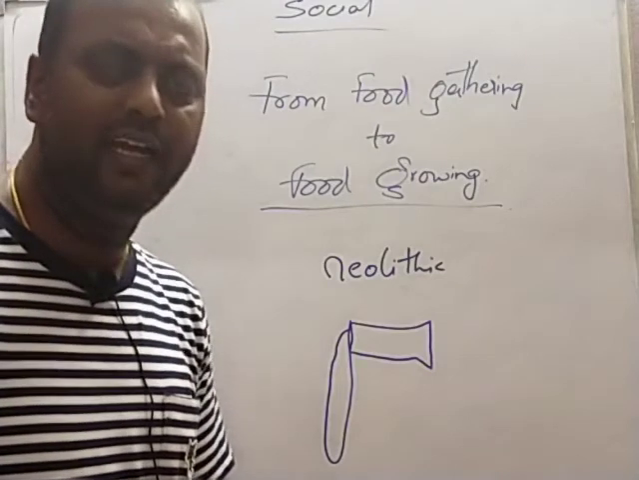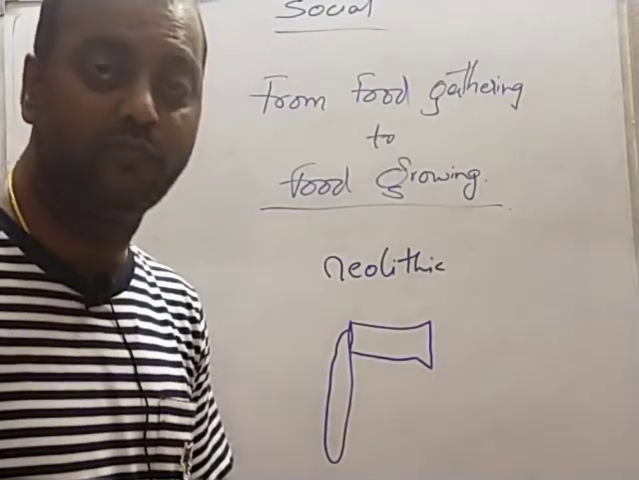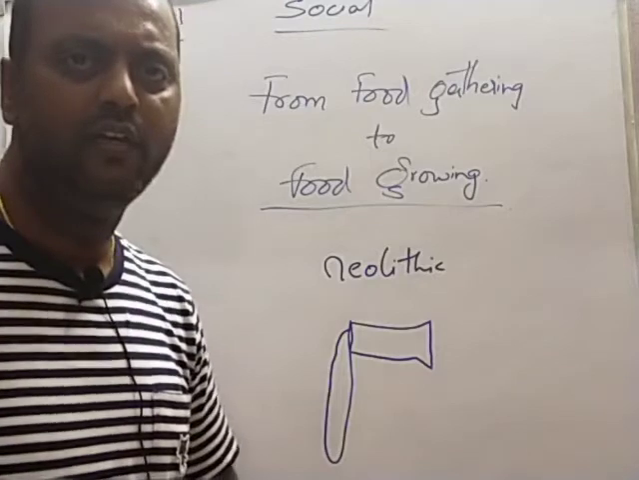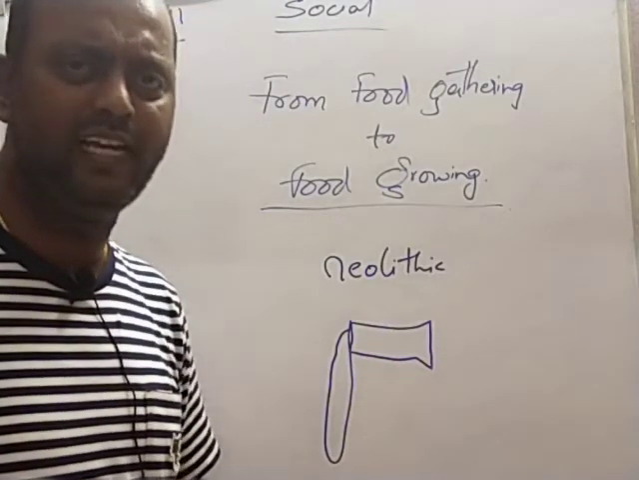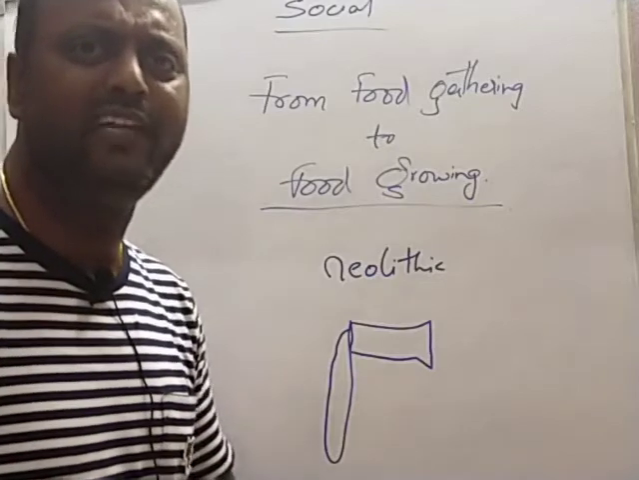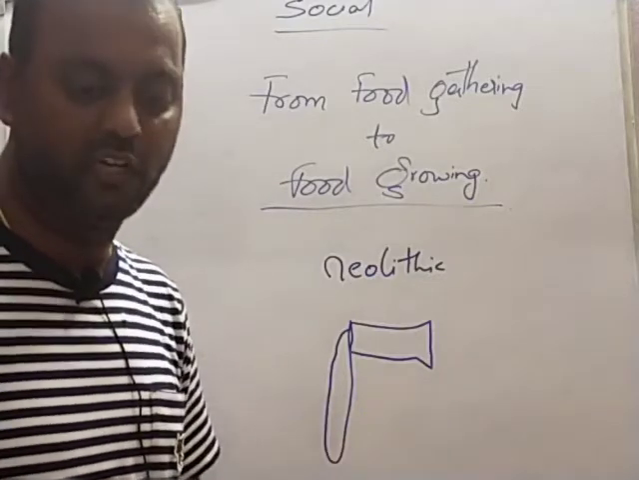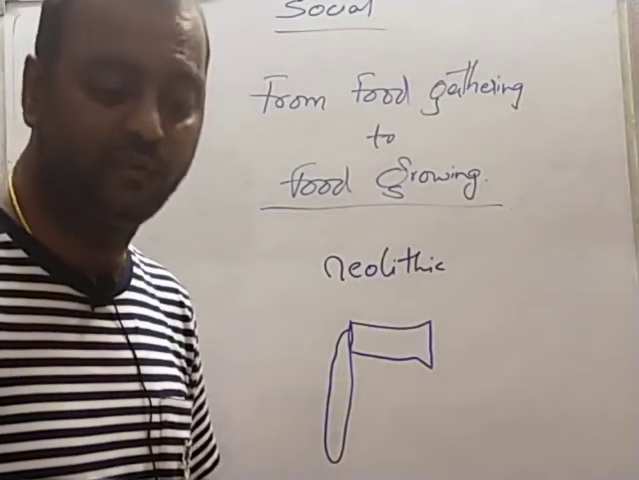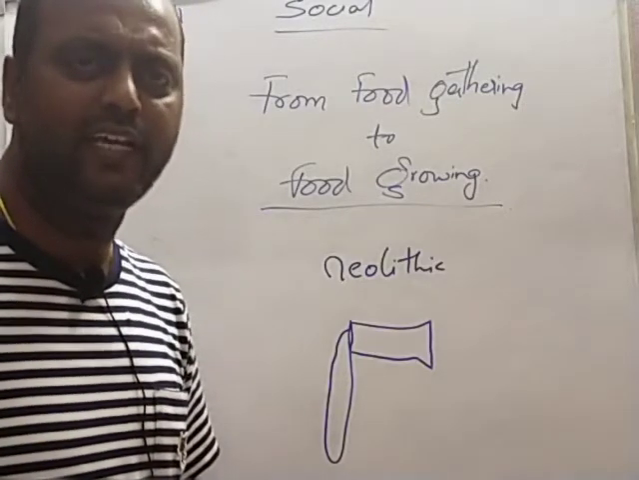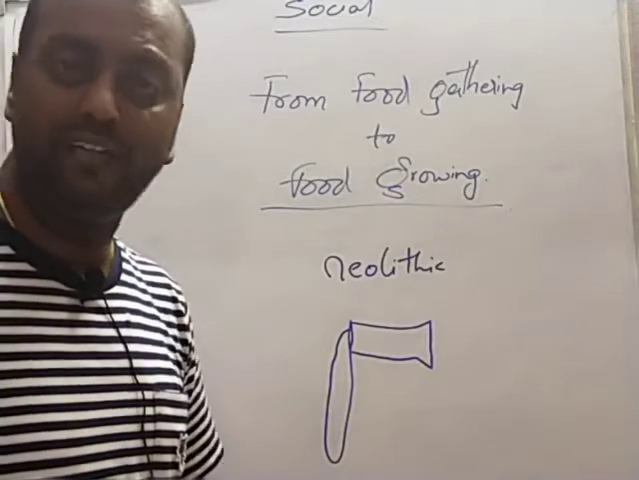We find the earliest evidences of cultivation of crops from Baluchistan, which is to the northwestern side of Pakistan. In that area we found evidences of early man cultivating crops. It was about 10,000 years ago that they had the knowledge of cultivating crops. In India, there are evidences in Kashmir from around 5,000 years ago.